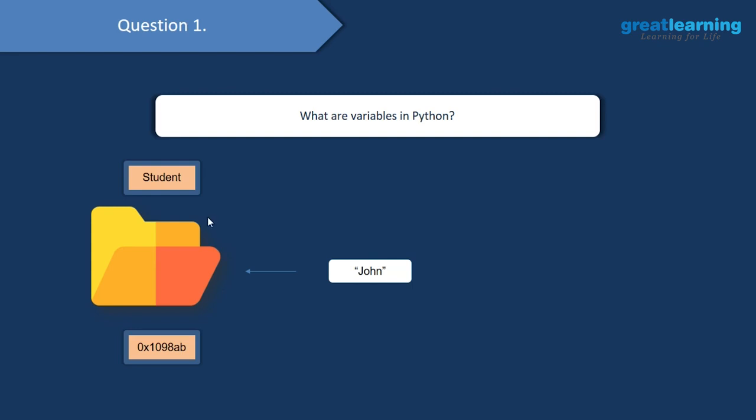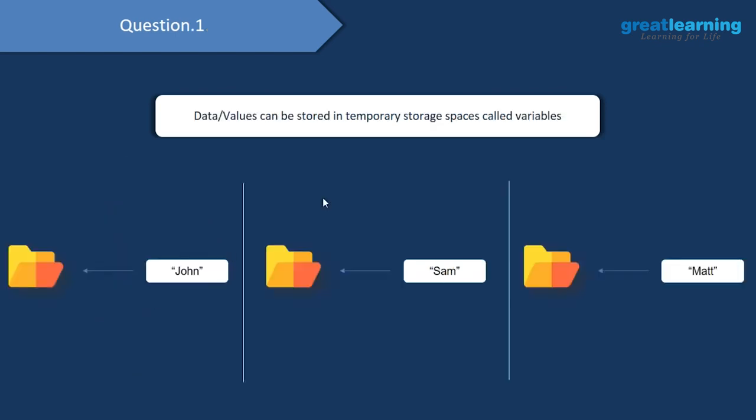A variable has a name associated with it and a memory address associated with it. As you see over here, this is the name of the variable and this is the memory address of the variable. And as I have told you, variables are temporary storage spaces, which means that once you store a value in a variable, it can be changed after a point of time. Here I am starting off by storing the value John in the variable student. After some time, I decide to replace this value with Sam. Again, after some time, I decide to replace Sam with Matt. And this is how we can work with variables.